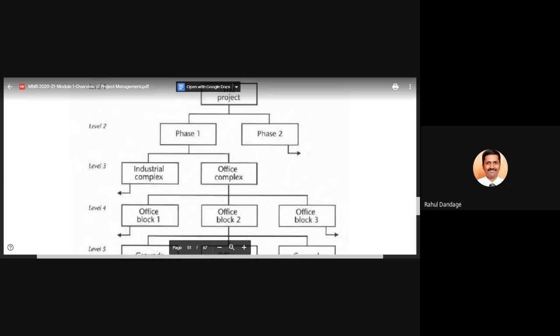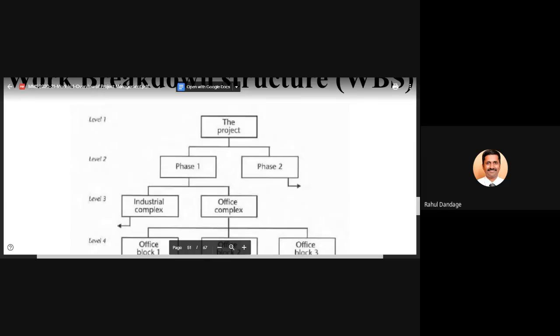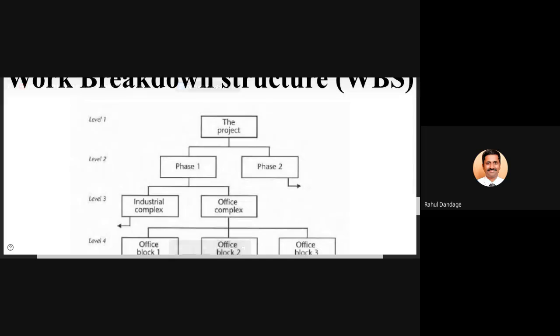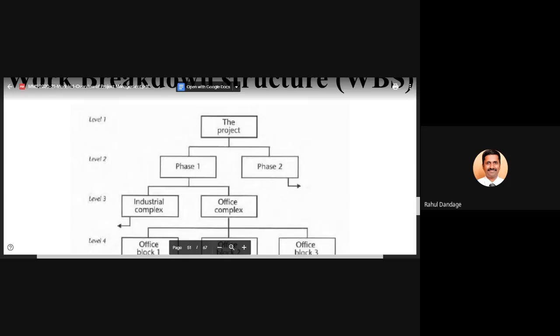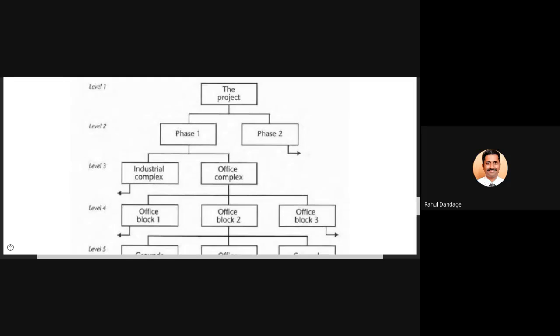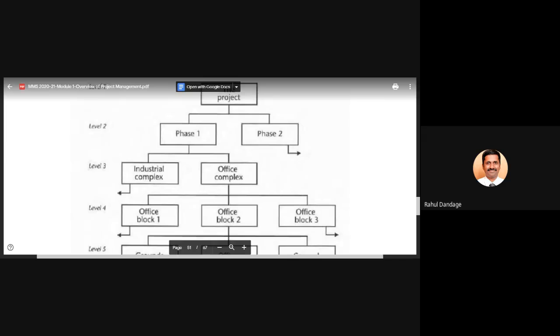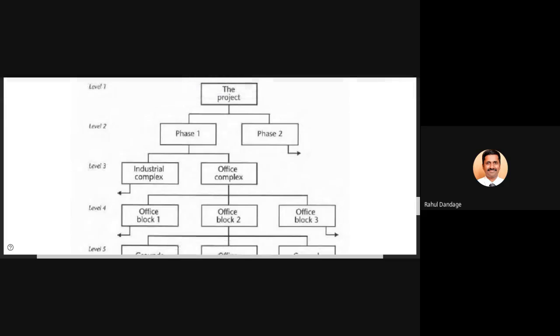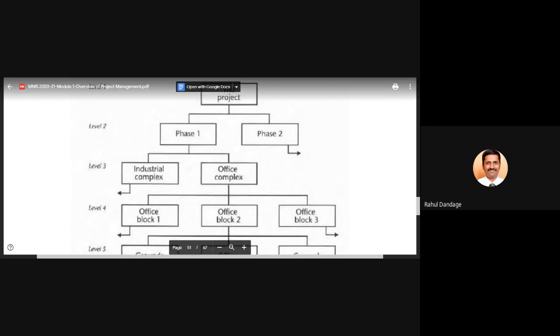So from one block, we get divided into two blocks, phase 1 and phase 2. That is our level 2. In phase 2, there are two different complexes, two divisions of work at level 3. One is industrial complex and second is office complex.